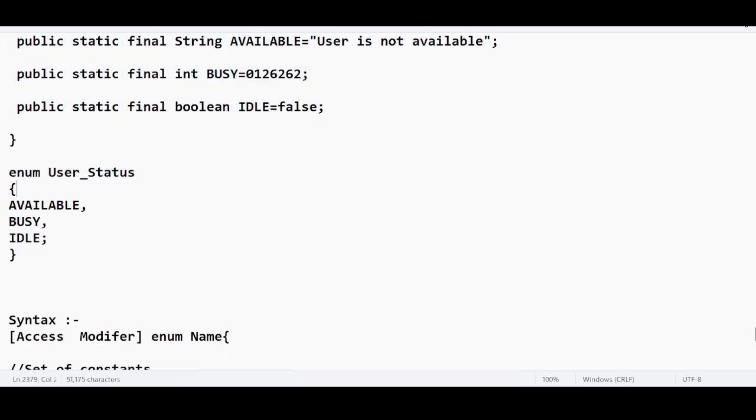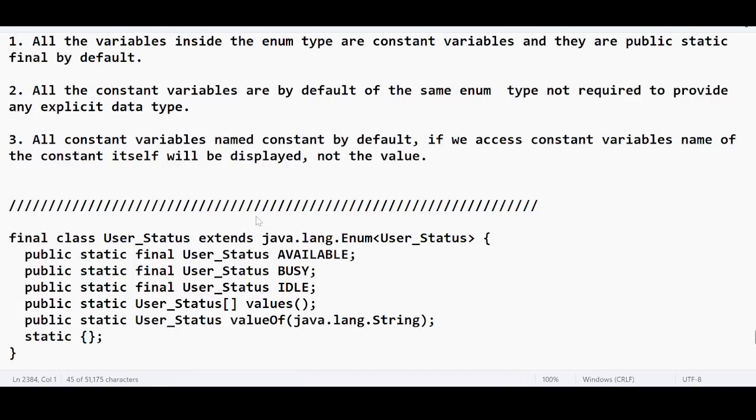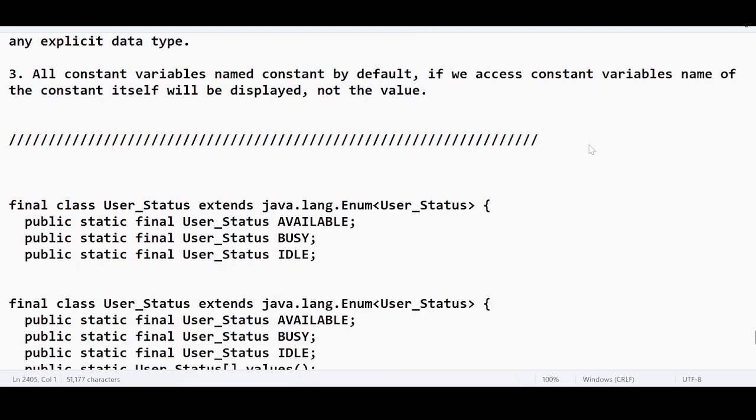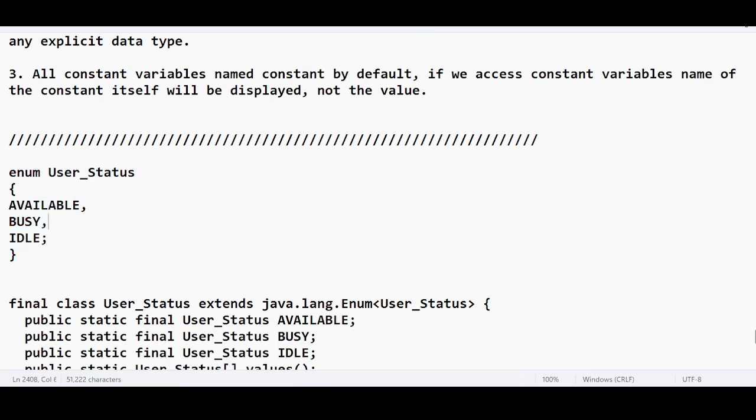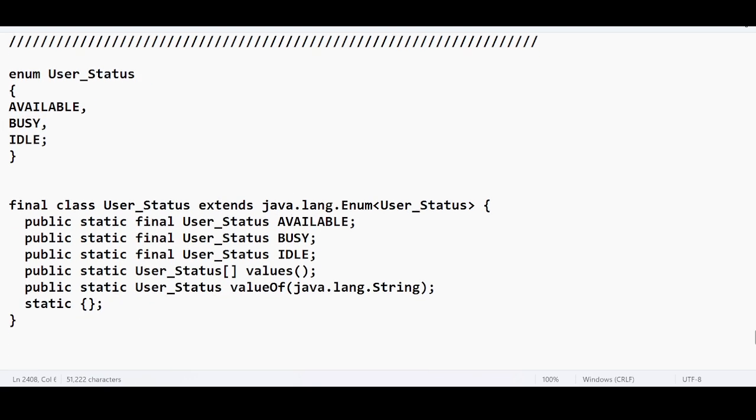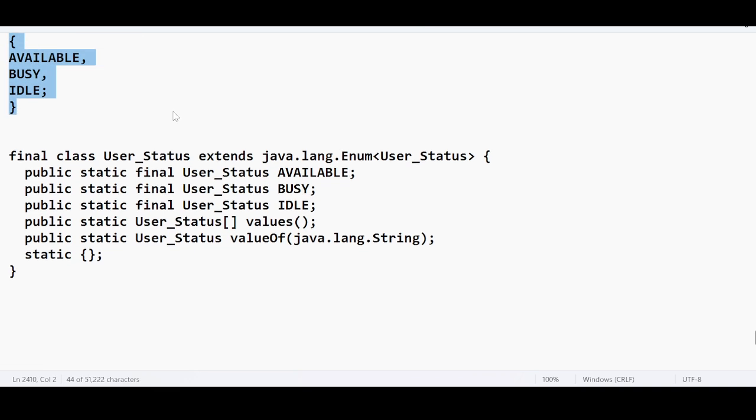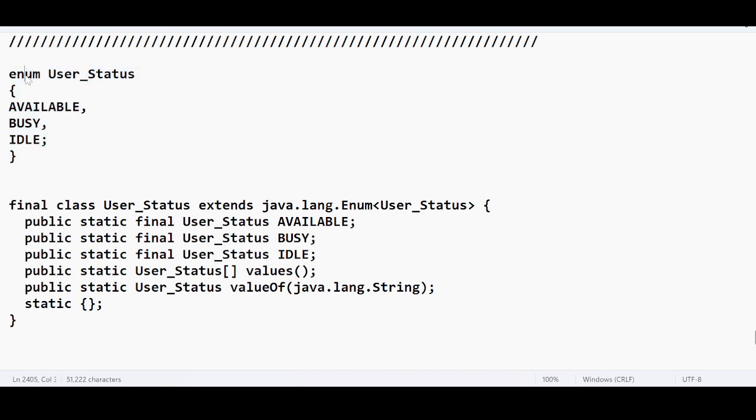This is our code, the programmer's code. Internally the compiler is doing so many things. This is your definition of the enum type. Internally this enum is getting converted into a class. The name of the enum remains the same, but it is extending the java.lang.Enum class.